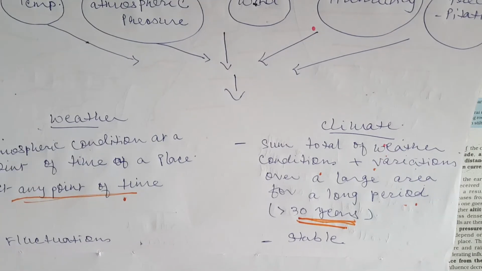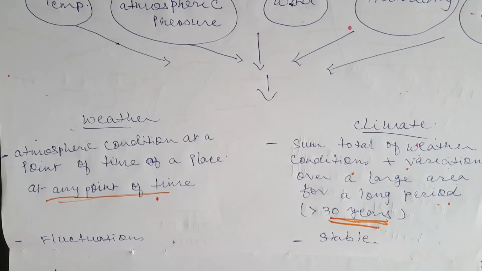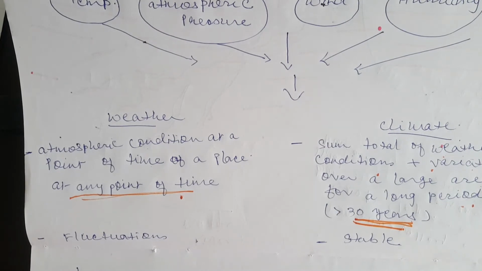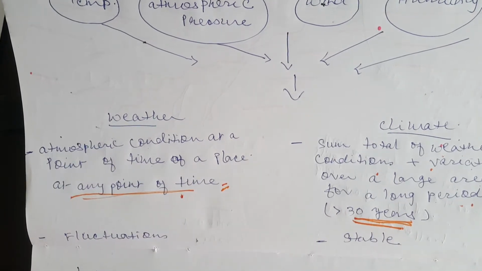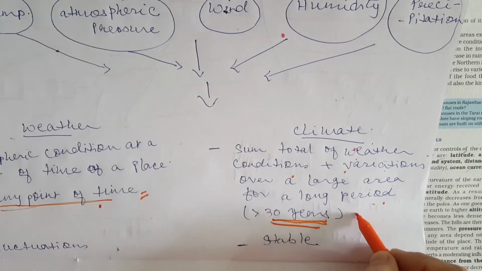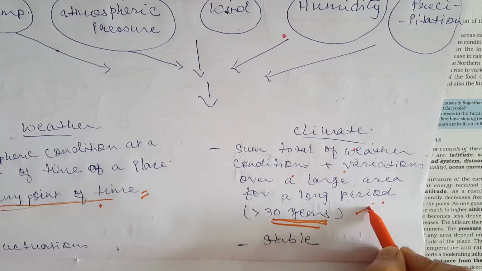Let's understand this with an example. A person living in Kolkata may experience extreme humidity during the daytime, but by evening, if it rains, then he would say, today the weather is very pleasant in the evening, though it was very hot and humid during the afternoon. However, if you discuss with the same person the climate of Kolkata, what would he say? He would say the climate of Kolkata is hot and humid during summers and pleasant during the winters.